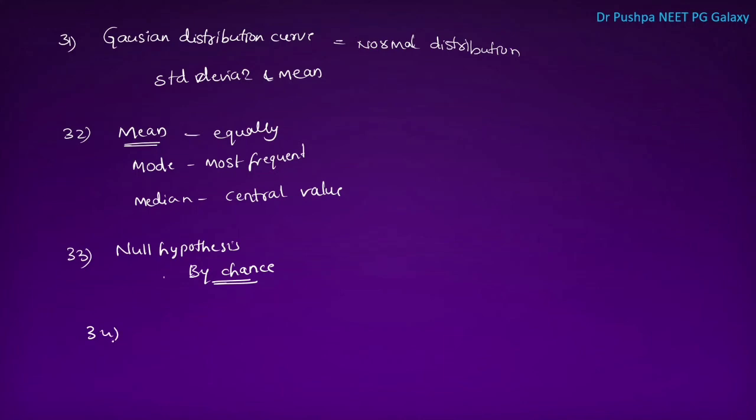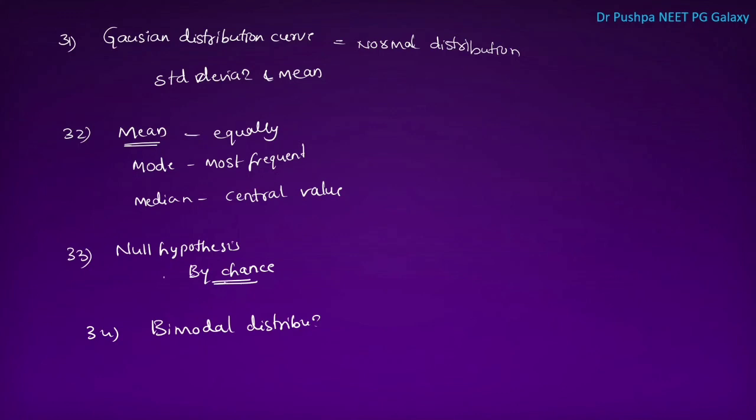Next one is, bimodal distribution is seen in which of the conditions? Bimodal distribution is seen in Hodgkin's disease, osteosarcoma, nasopharyngeal carcinoma, breast carcinoma, and cervical carcinoma.